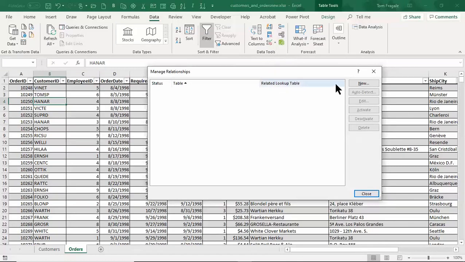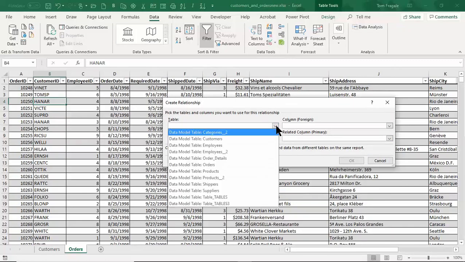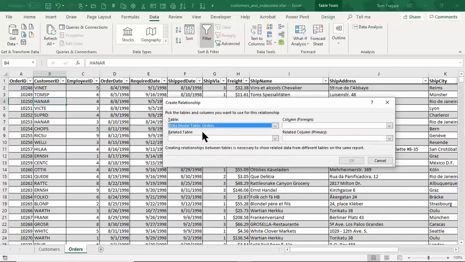All right. So if you notice on this window, I picked on the relationship icon right there to get this window. I'll pick on the word new. So you're going to use the screen to tell Excel what the common field is. So over here, I'll click on the pull down where it says table. You see, this is why we gave it a better name. Now I must have made these other tables in previous sessions, but we'll pick on the orders table right there. So that's using the table name, not the sheet name. So that's why I give the table a better name.